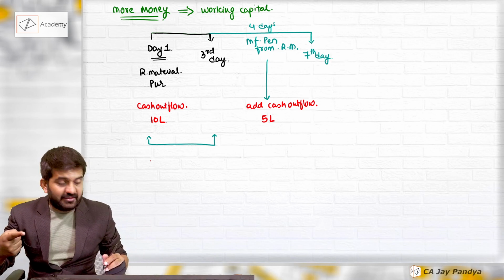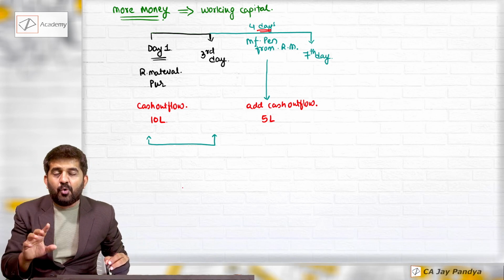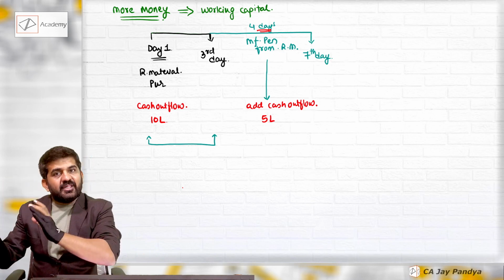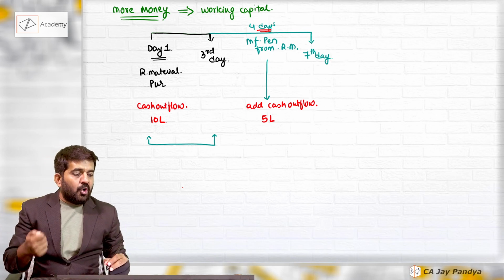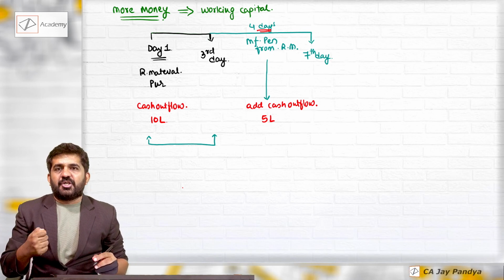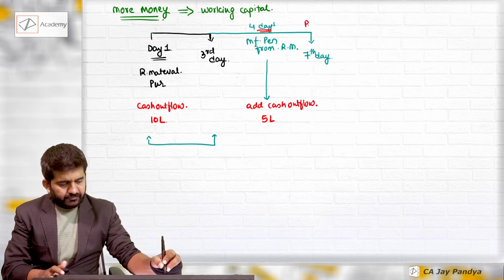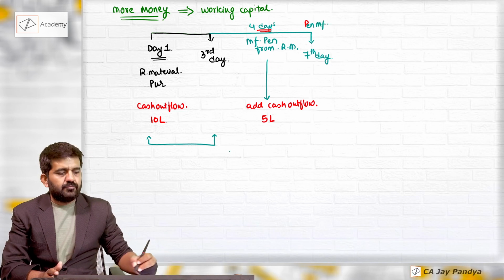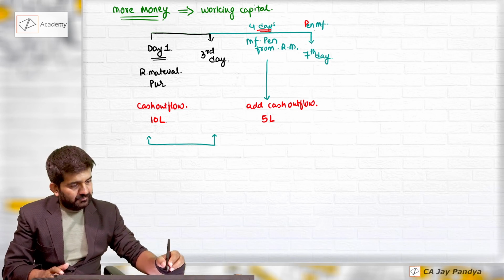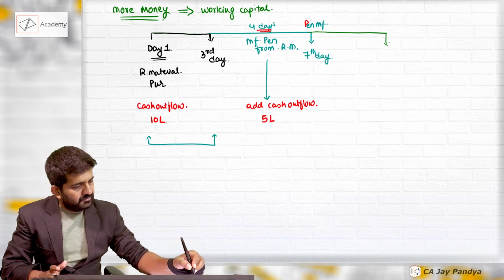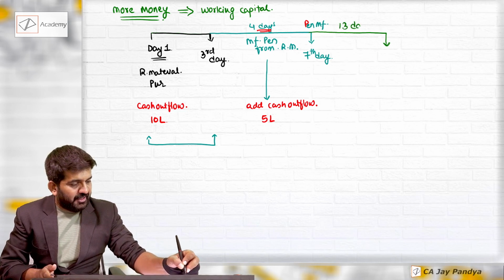This 4 days practically you will require only 5 lakhs. No, more 5 lakh rupees. Original 10 lakhs was required. This 5 lakh is also required now. On 7th day you are manufacturing this pen. The pen is manufactured. Now comes the finished goods. The goods remain in your godown for 13 days.